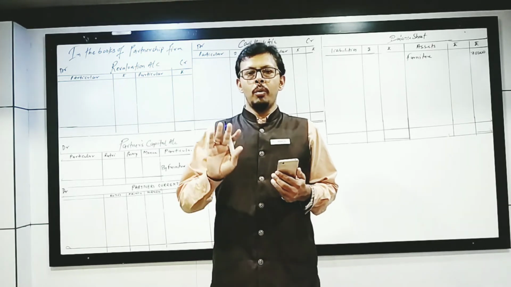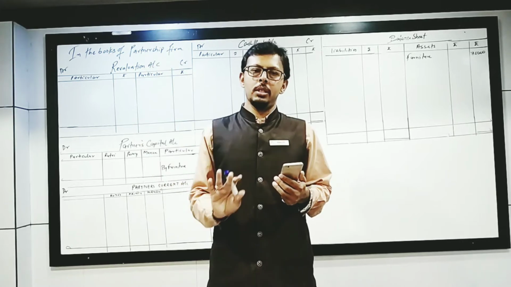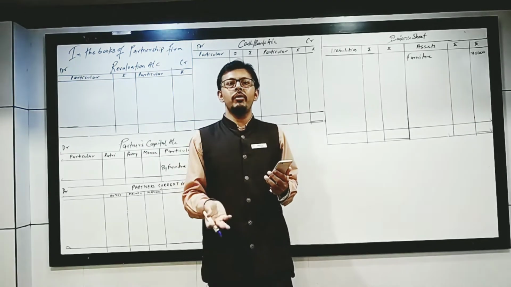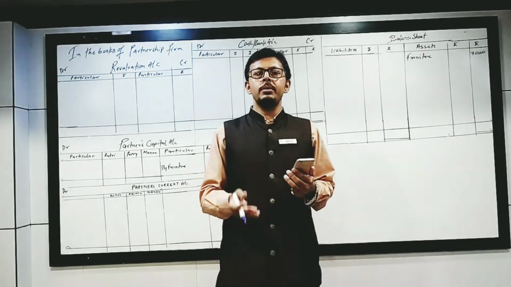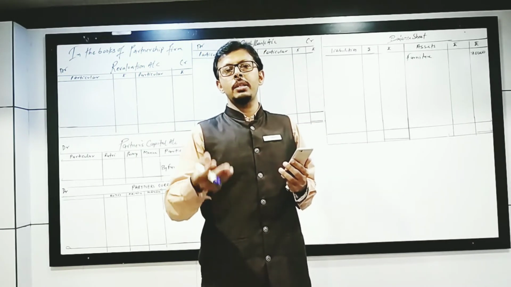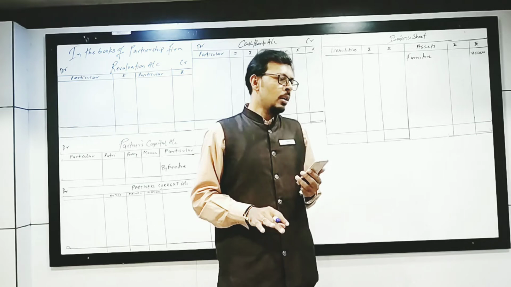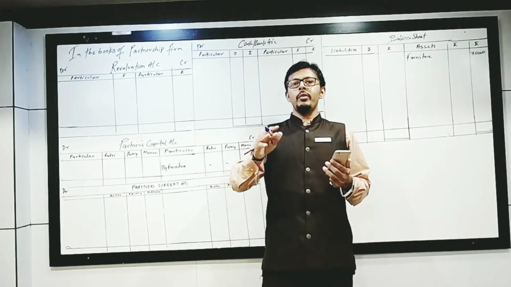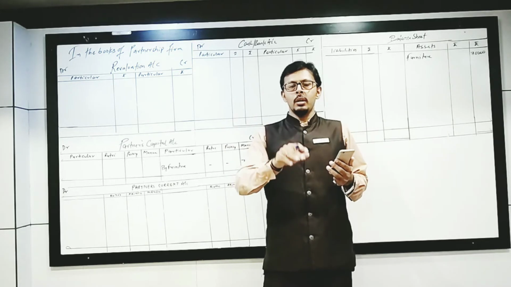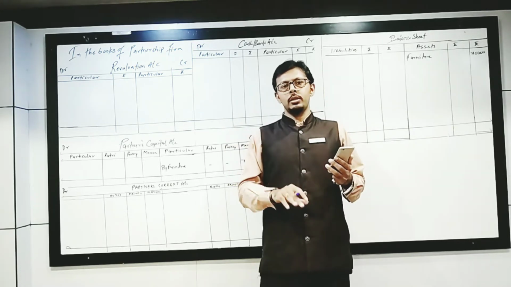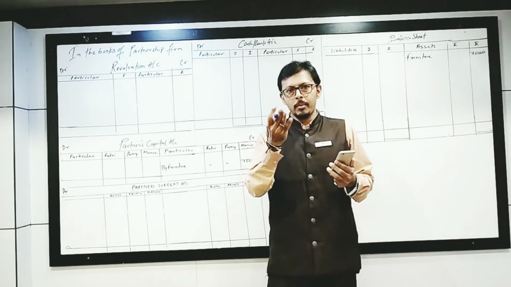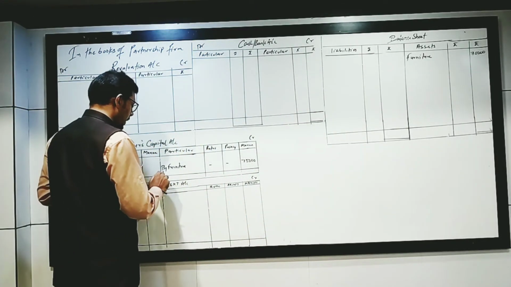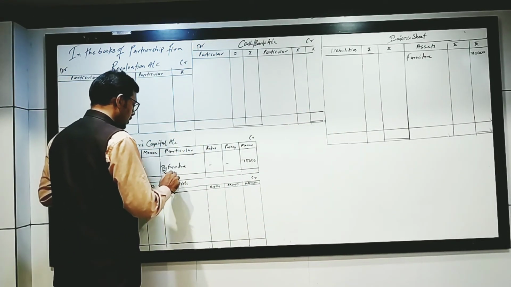Manan was beforehand a creditor of the business, whom we have to pay the amount. Being a firm, I have to pay the amount. Now Manan is being admitted in the partnership firm as a new partner. So what is it telling? The firm has to pay me rupees 60,000. Now do one thing: the amount which the firm has to pay to me, keep that amount as capital. So the amount of creditors will decrease and the amount of capital will increase.